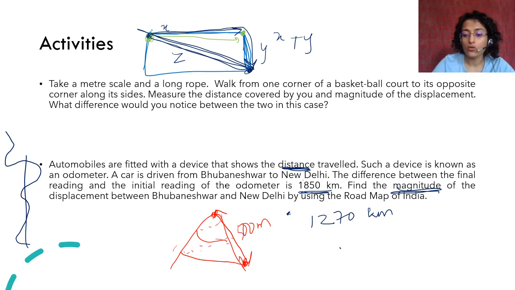So 10 kilometers is the distance. This is called as the crow flies. As the crow flies, ये distance कितना है? So hills में ऐसे ही होता है that the displacement may be lower, but the distance is greater. That is why the time it takes to travel in hilly areas is a lot, because there are winding roads. You have to go इधर से उधर. You don't have straight roads to go up. If you had a straight road, you would have reached very quickly in 500 meters, but that is not an efficient way to travel. So that is why this is distance and this is displacement. I hope you have understood the difference.